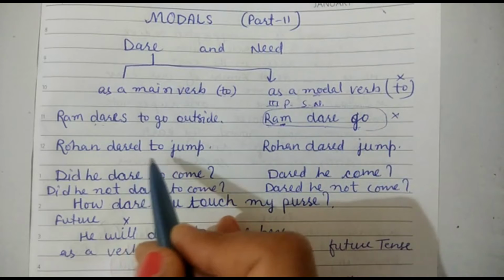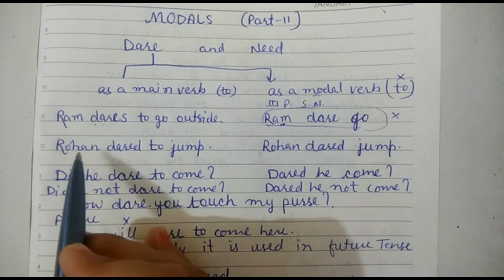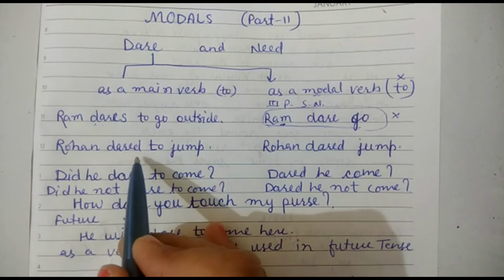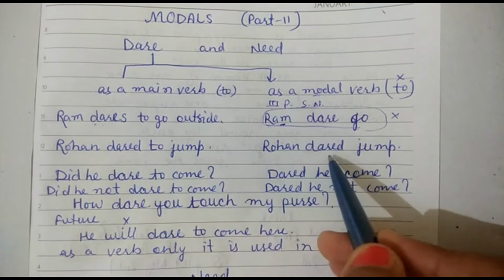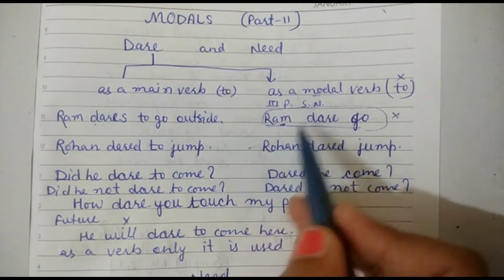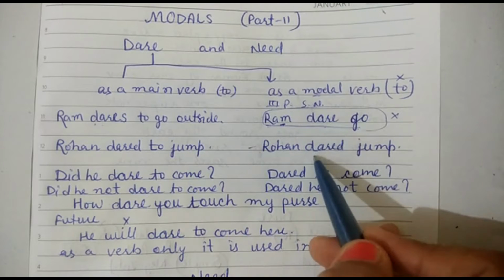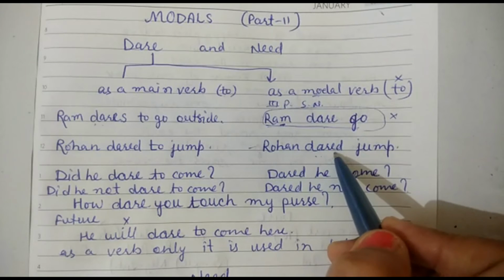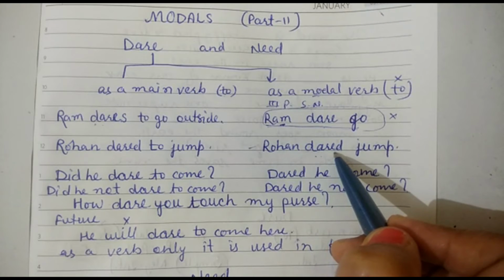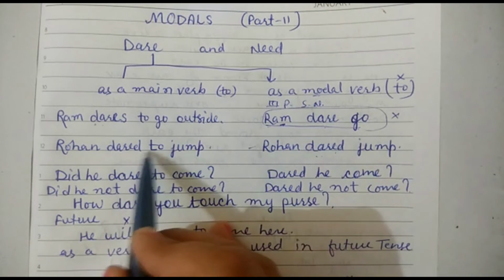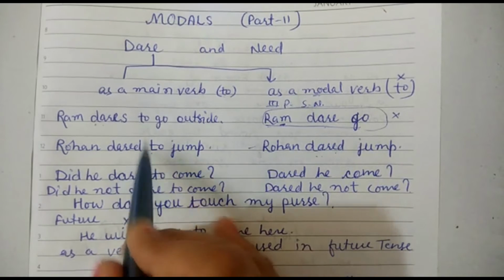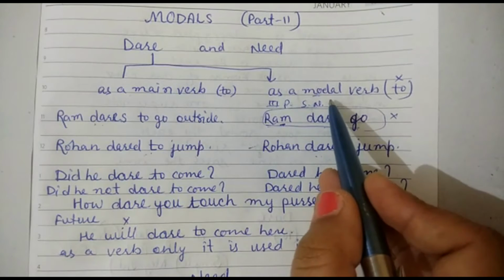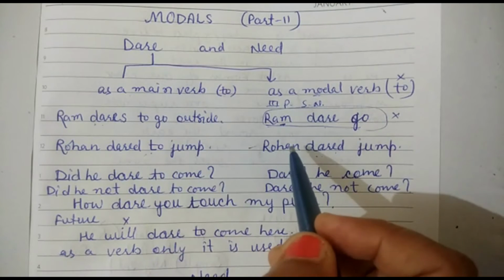Next, in past tense, let's see. Rohan dared to jump. Rohan dared jump. It is used because modal dare is itself a helping verb, and "ed" is put to tell it that it is past. "To" is used with dare, it means that it is a main verb, and when we are not using "to" with it, it means that it is used as a modal. Difference we have to find out here.